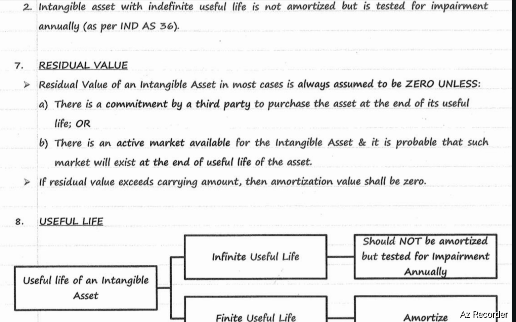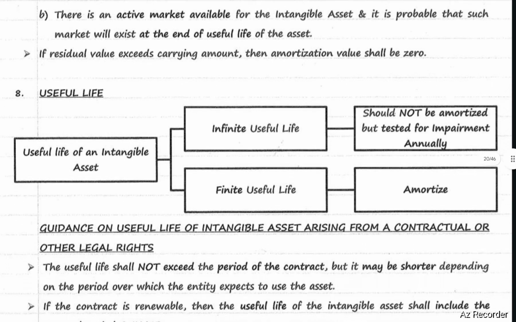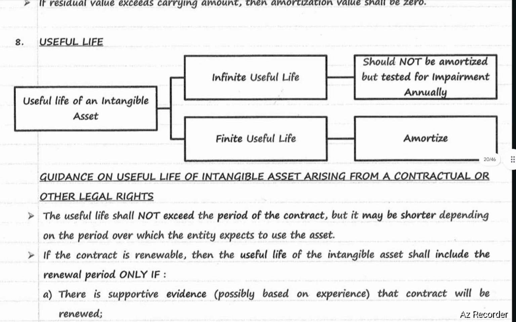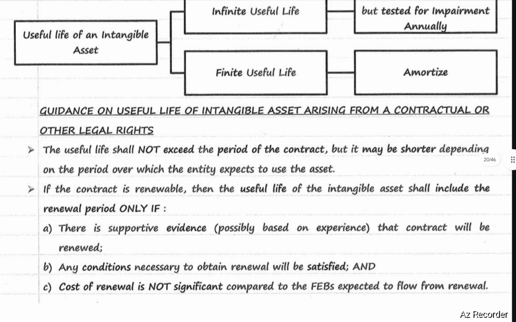Useful life. Useful life of an intangible asset. In case useful life is indefinite, it should not be amortized, but it should be tested for impairment annually. In case of finite useful life, the intangible asset should be amortized. Guidance on useful life of intangible assets arising from contractual or other legal rights.